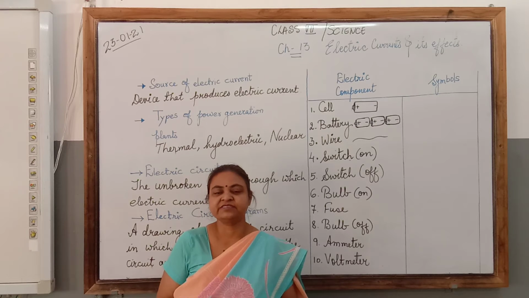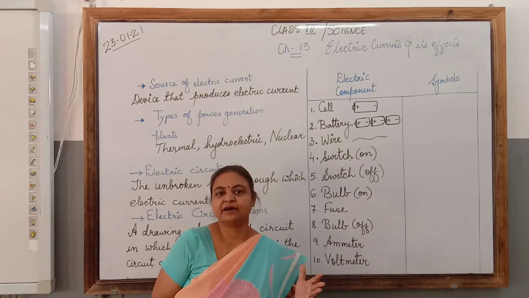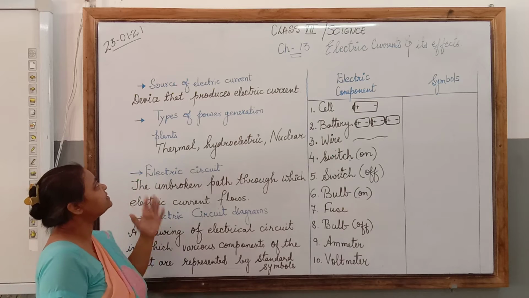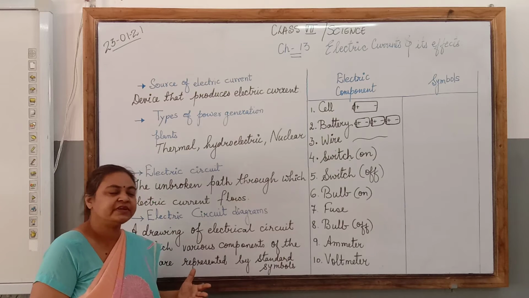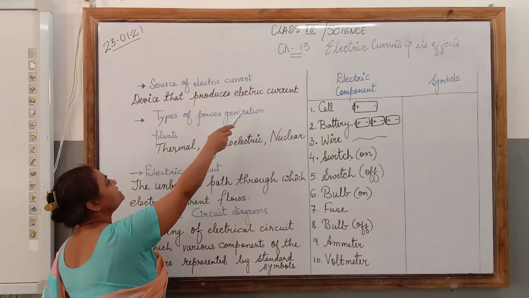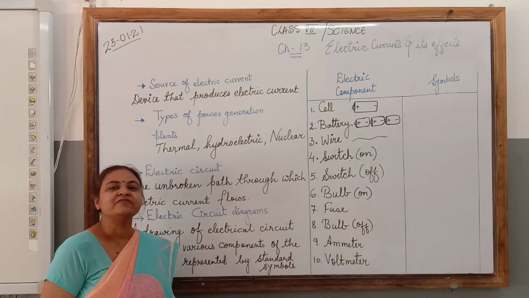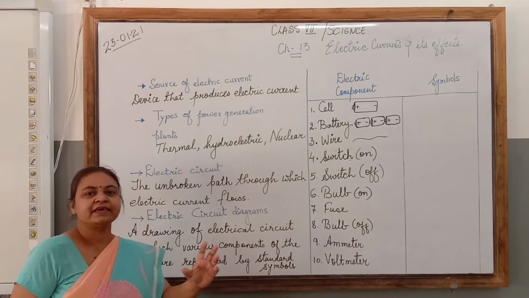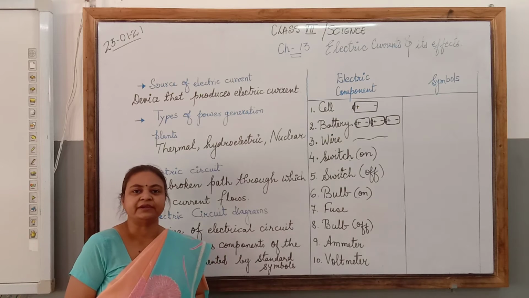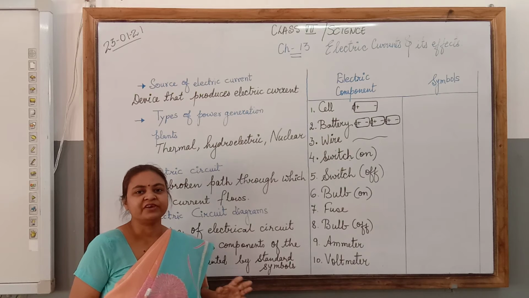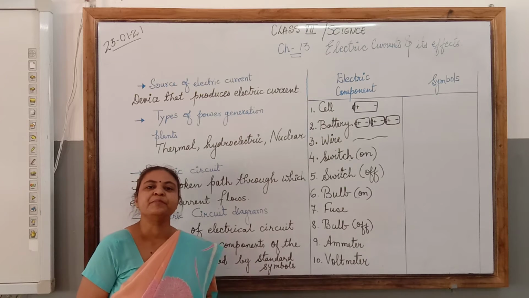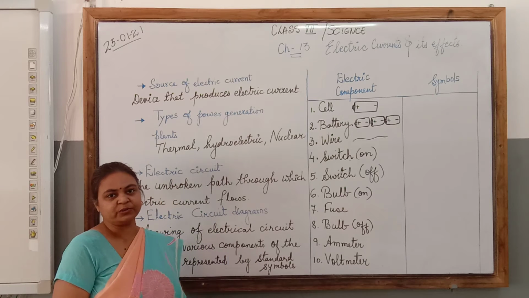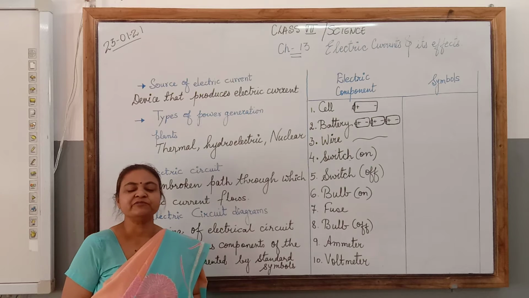Let us just revise what is a source of electric current. Source, like from where it is produced, right? So device that produces electric current is called the source of electric current. So last year we have studied that dry cell can be called as a source of electric current. But the major source from where we get electricity in our homes is the power grid, the power supply from the powerhouse. Electricity is produced in many ways.